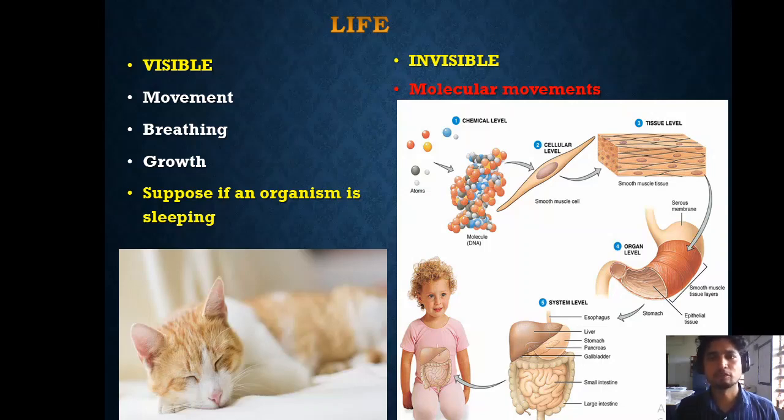Because our body is made up of cells. We call ourselves an organism. An organism consists of organs, and these organs have tissues, and these tissues have cells, and these cells have smaller components called molecules. We are all made up of molecules, and these molecules in turn are made up of atoms. That's how life on this planet started, from small atoms making a cell, then the cell becoming a smaller organism, and from a smaller organism becoming a larger organism.